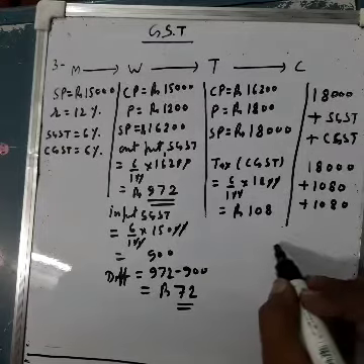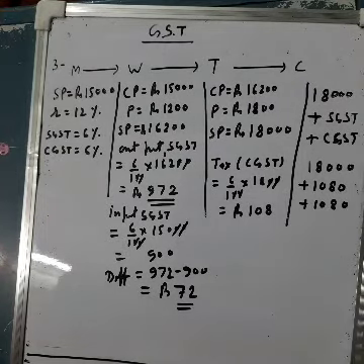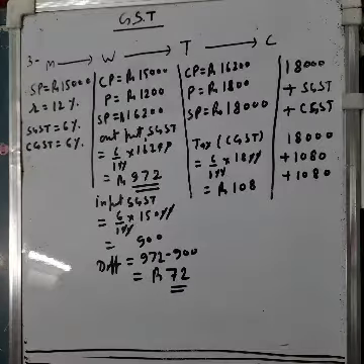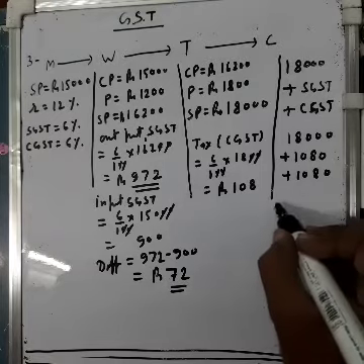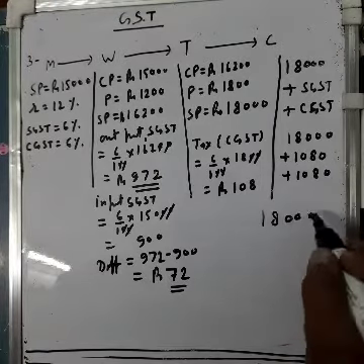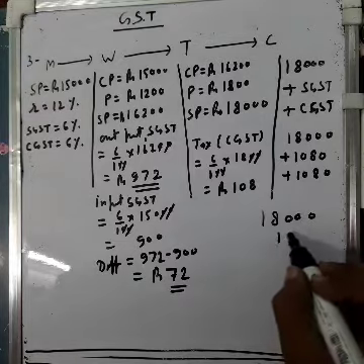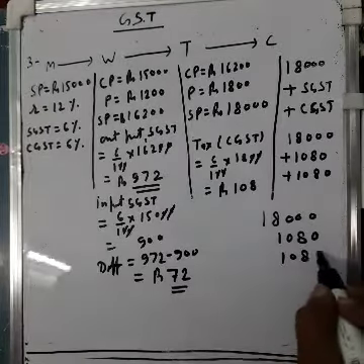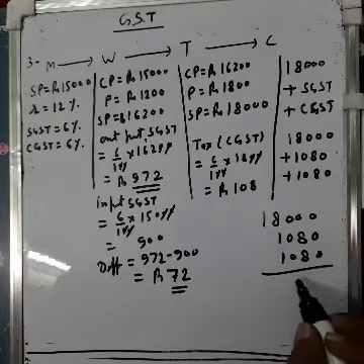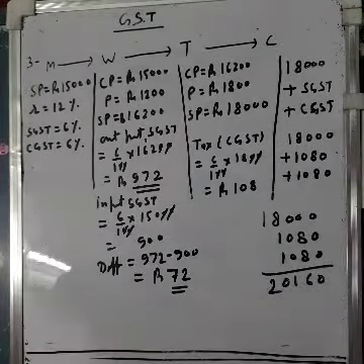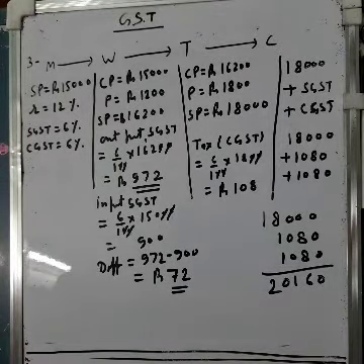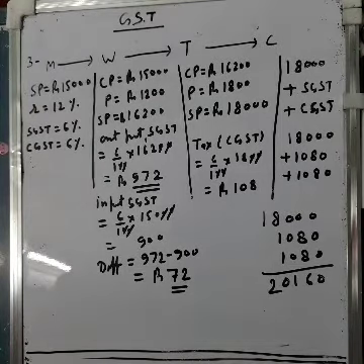On adding, 18,000 plus 1080 plus 1080, it will be coming 20,160. So this will be 20,160.